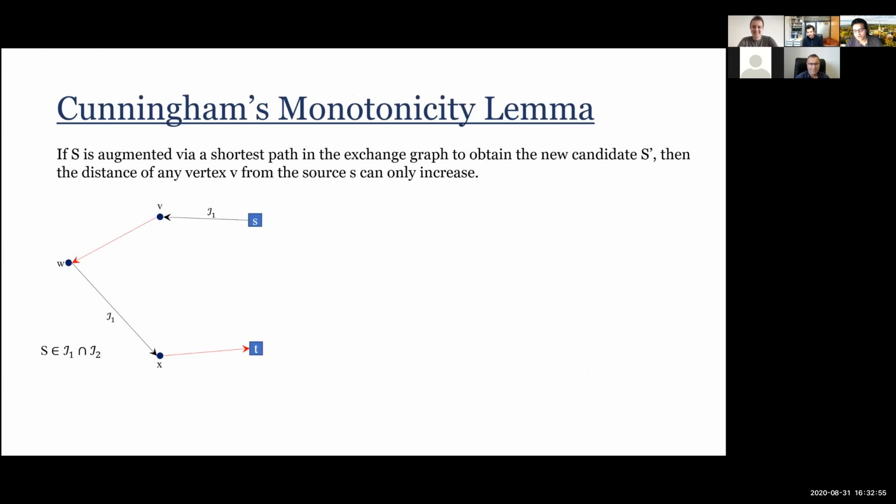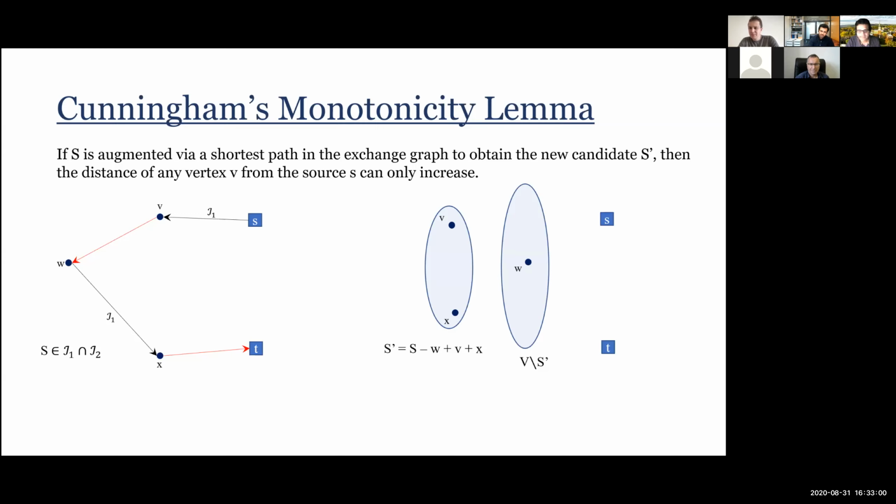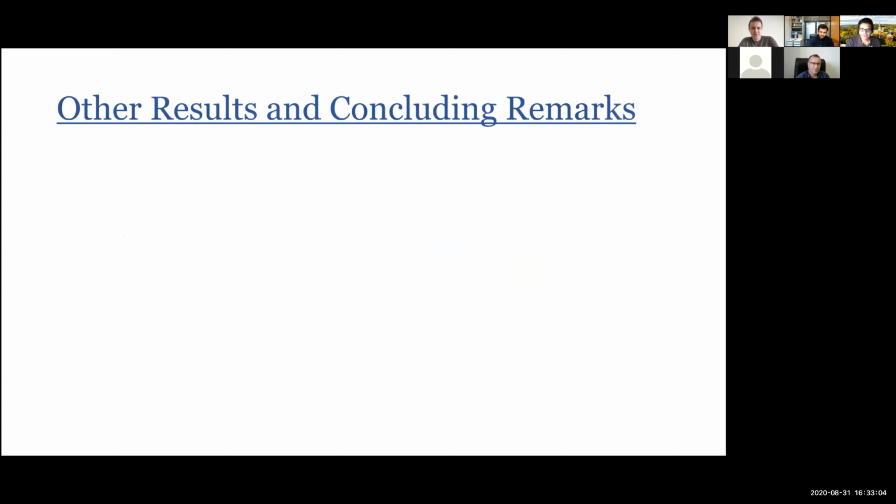So I wanted to show why this monotonicity should hold in this exchange graph, but let me skip that. Again, the proof is not that difficult. So let me at least tell what the other two results are in the paper, and then conclude.